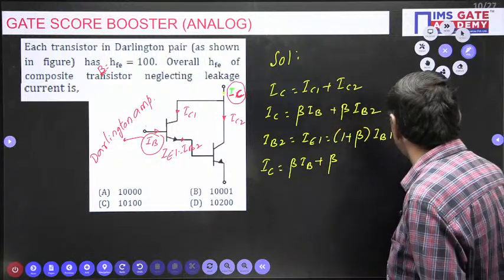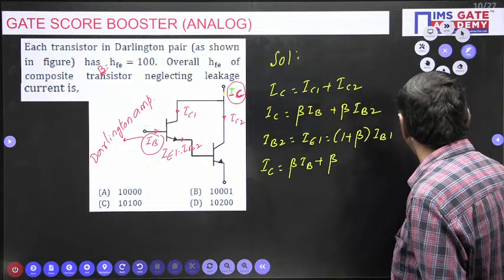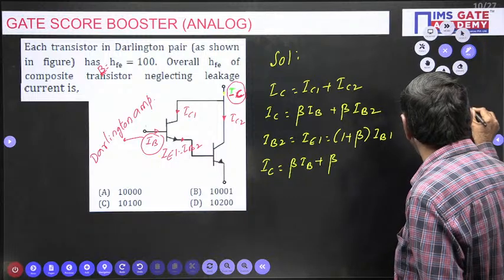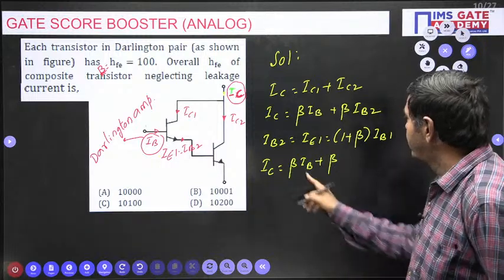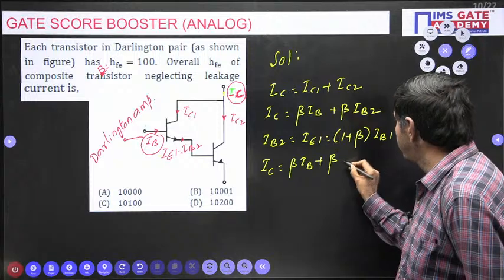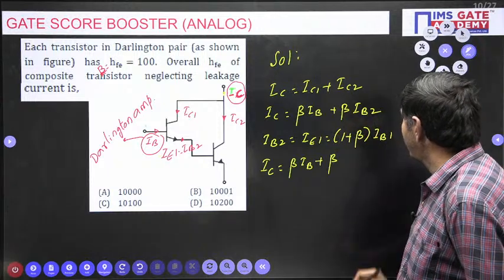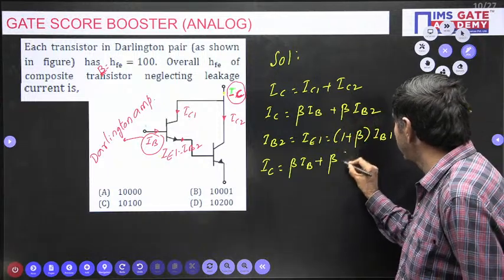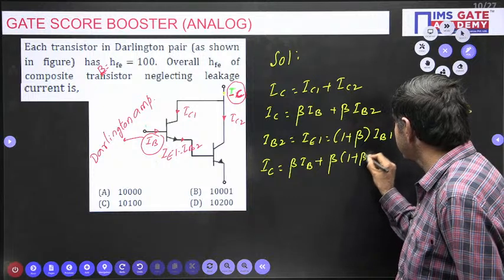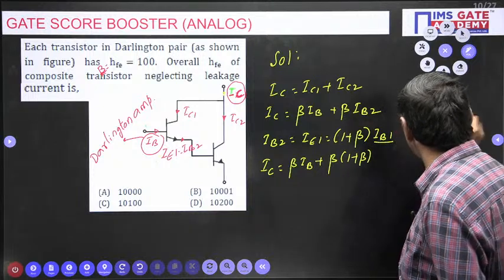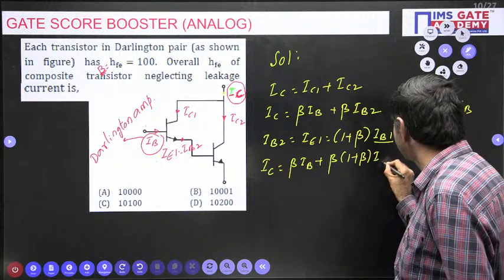I can write directly beta into IB plus beta into IB2. I want to write IB1 is nothing but IB only here now. That point clearly I want to give. Beta into IB plus beta into IB2. IB2 is nothing but 1 plus beta times of IB1. IB1 is nothing but IB I can write.